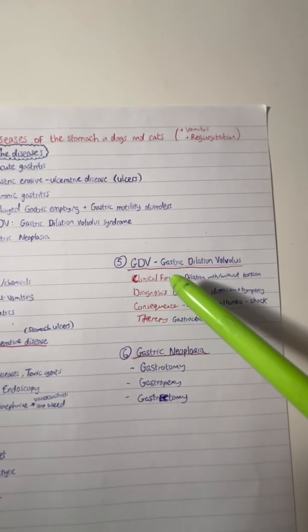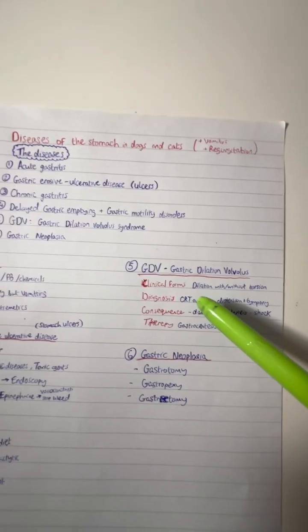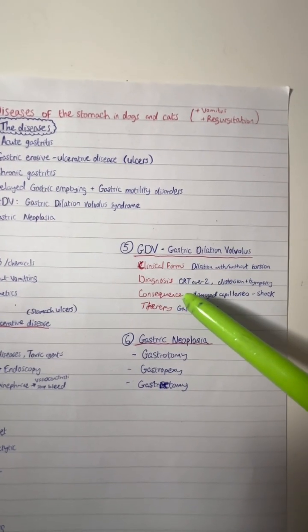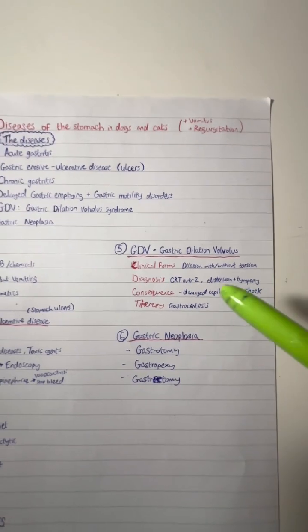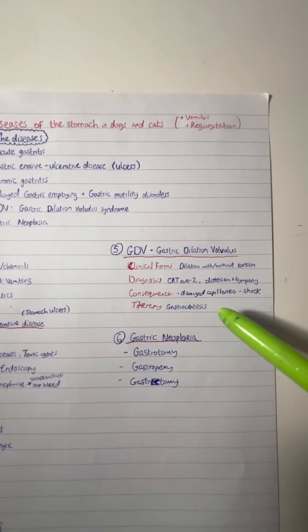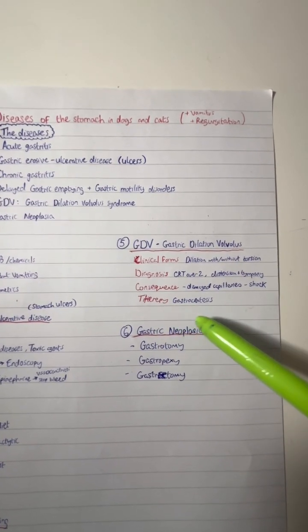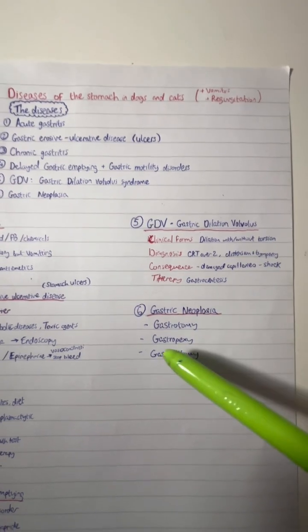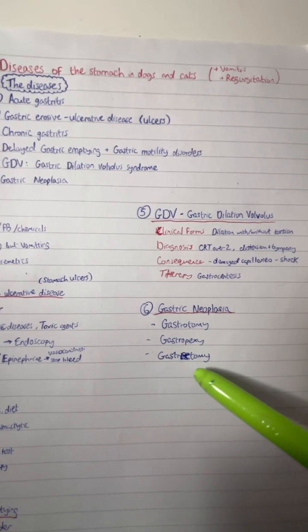For GDV, gastric dilation volvulus, discuss the clinical forms such as with dilation or without dilation, the diagnosis such as a CRT over 2 and distension and tympany, the consequences such as damaged capillary and shock, and the therapy such as gastrocentesis. And then talk about gastric neoplasia, and then also talk about the 3 surgeries: gastrotomy, gastropexy, and gastrectomy.